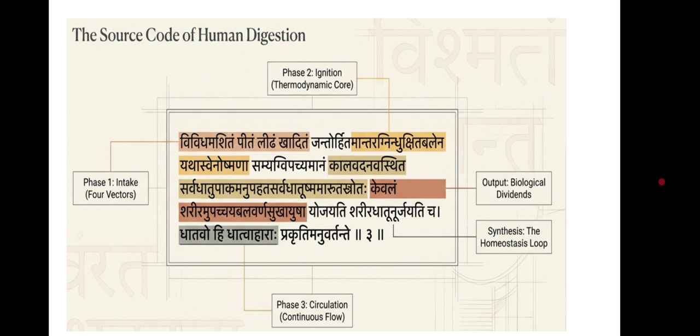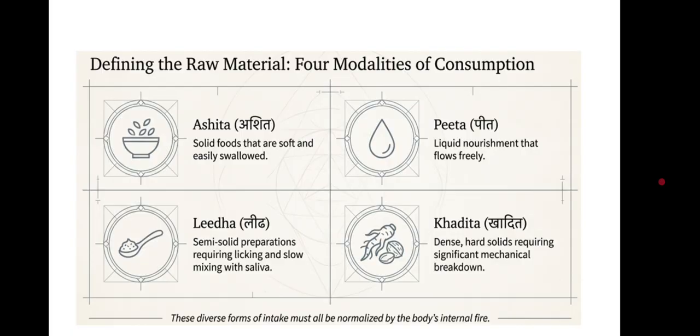This is the synthesis of food. Synthesis means the hematopoiesis of food, and the third one is the circulation. In this way, defining the raw material of the four modalities of consumption: ashita, pita, lidha, khadita. Ashita means solid food that is soft and easily swallowed. Pita means liquid nourishment that flows freely. Lidha, semi-solid preparation requiring licking and slow mixing with saliva. Khadita, dense, hard solid requiring significant mechanical breakdown.